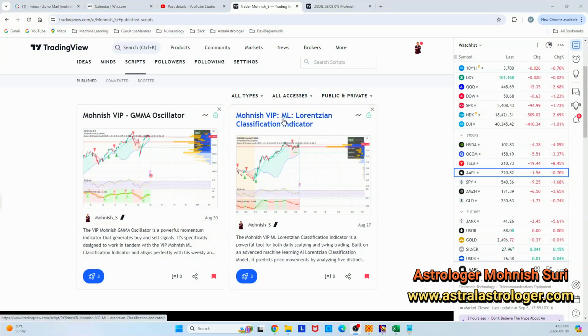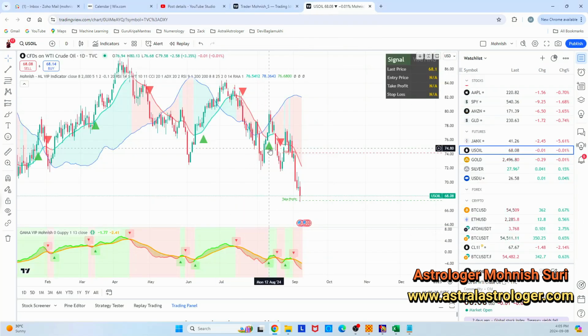In my last video, I shared my two technical indicators, which you can use along with my astrological guidance and predictions to improve your odds of making tremendous money and progress in the stock market or in Bitcoins and cryptocurrencies. These are the two indicators I'm talking about. One is the Mohnish VIP machine learning horizontal classification indicator, and the second one is the Mohnish VIP GMMA oscillator. So, how to use these two in combination, what setup you need, and how to use it with my prediction, I'm going to talk about briefly in this video.